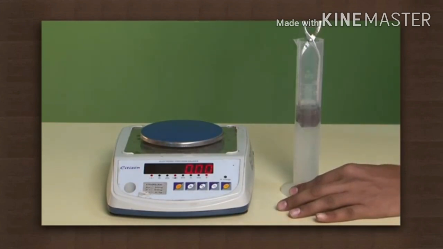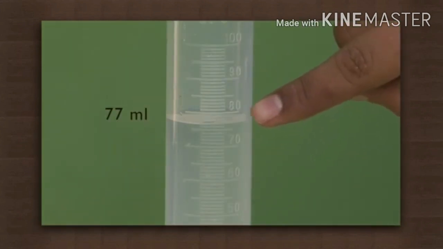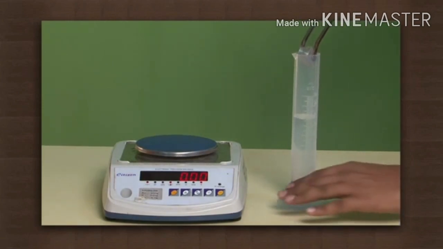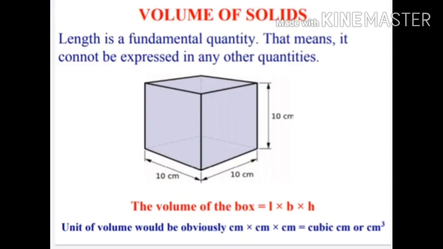What is the volume of the iron cube placed inside the graduated cylinder? Excellent. The volume of the iron cube is new water level minus original water level, so that 7 cubic centimeter is the volume of the iron cube. Let us summarize what we have learned today.